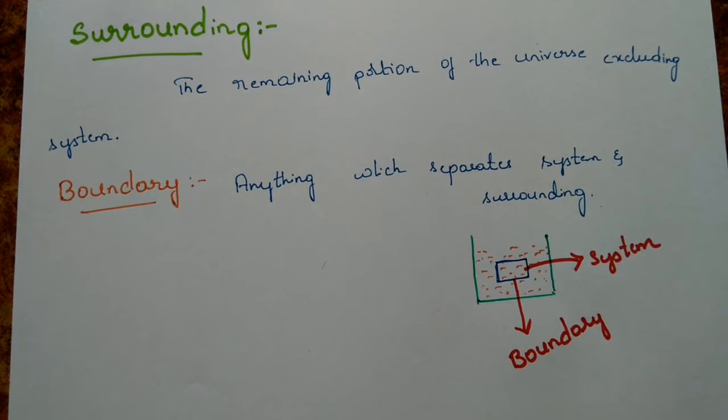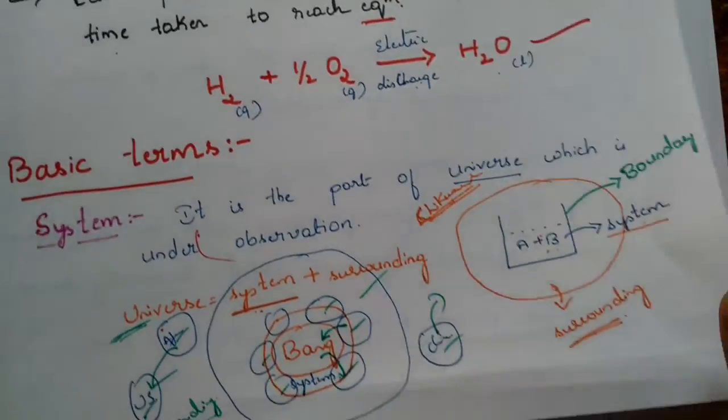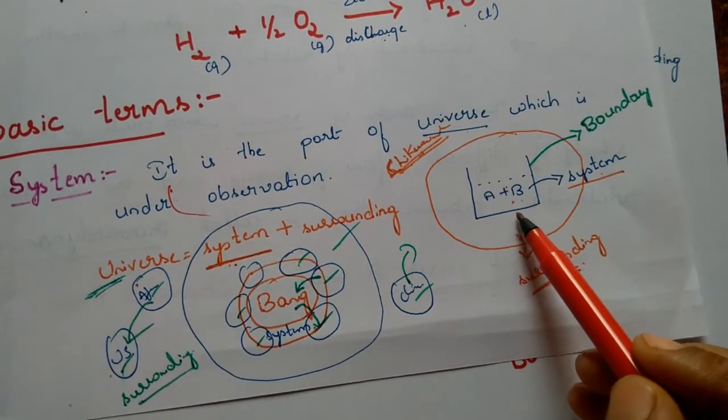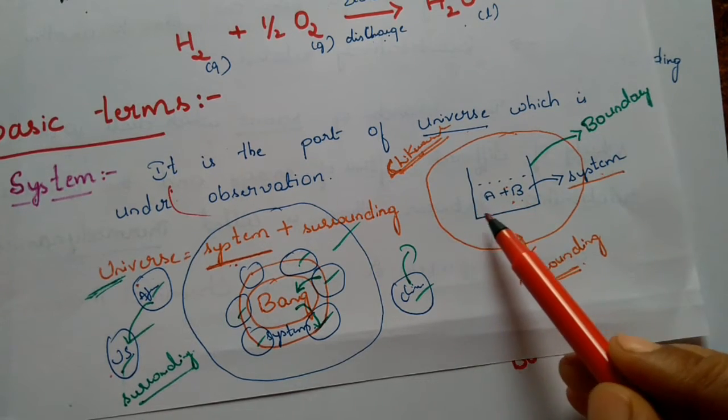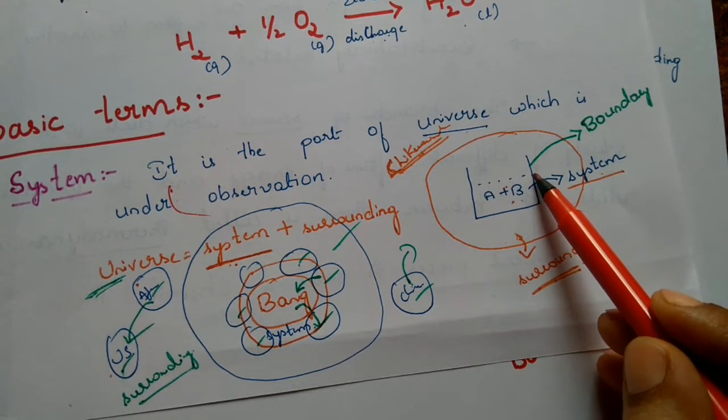The boundary is completely based upon the system we are going to choose. So what will be the system? How much will be the system? Based upon that choice, the boundary will be decided. Clear that the boundary may be real or it may be imaginary. Just now we discussed that the entire reaction mixture I considered as a system, so the beaker becomes the boundary here.